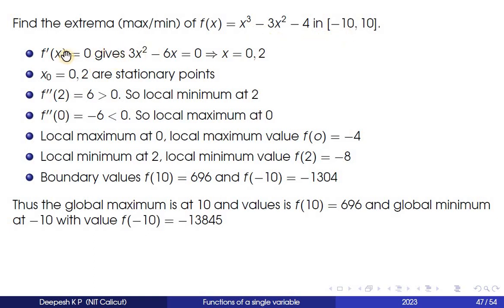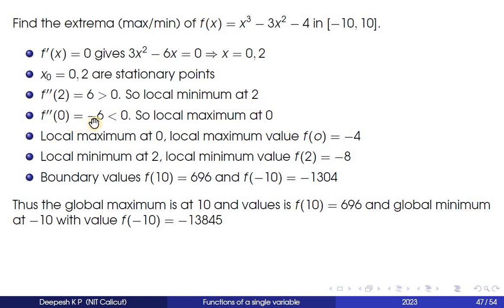Okay. So first step is to find the critical points. So you put f dash x equal to 0. That gives you 3x square minus 6x equal to 0. That is x equal to 0 as well as x equal to 2. So x naught equal to 0 and 2 are the stationary points. So you find f double dash value at 0 as well as 2. So f double dash 2 is equal to 6. It's a positive value. So you can see that at 2 there is a local minima.